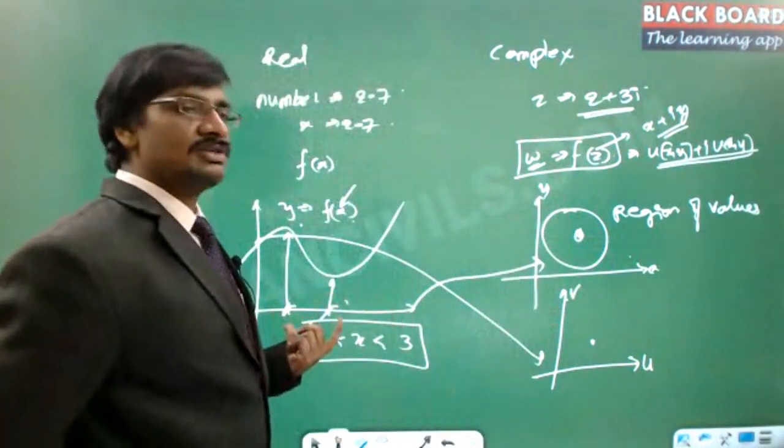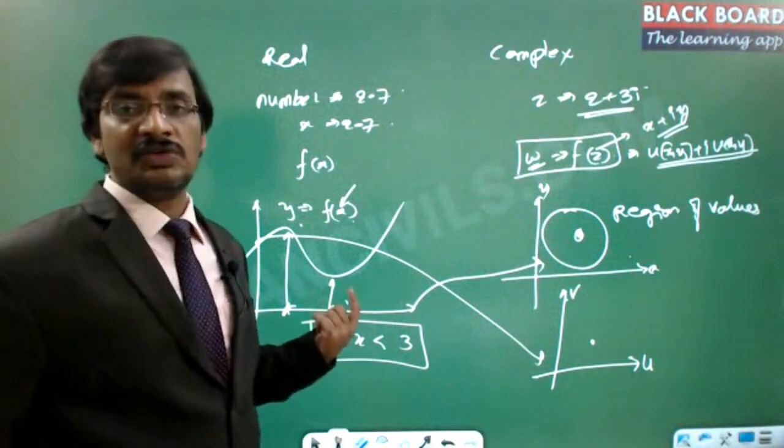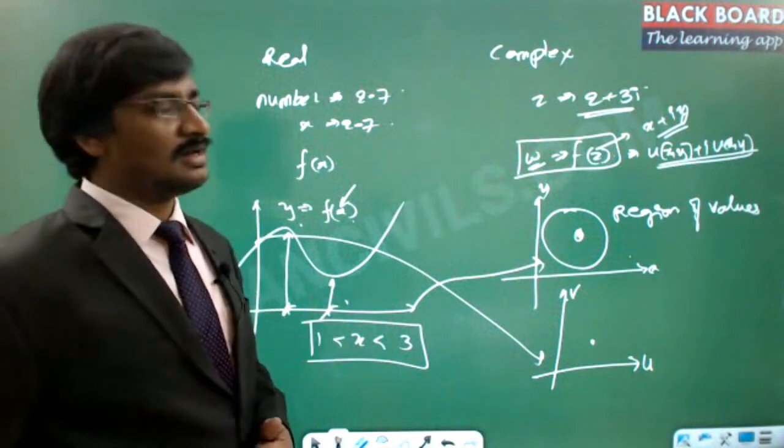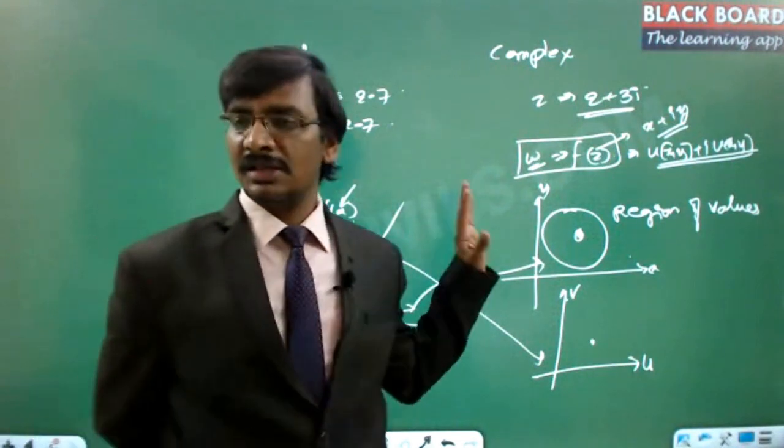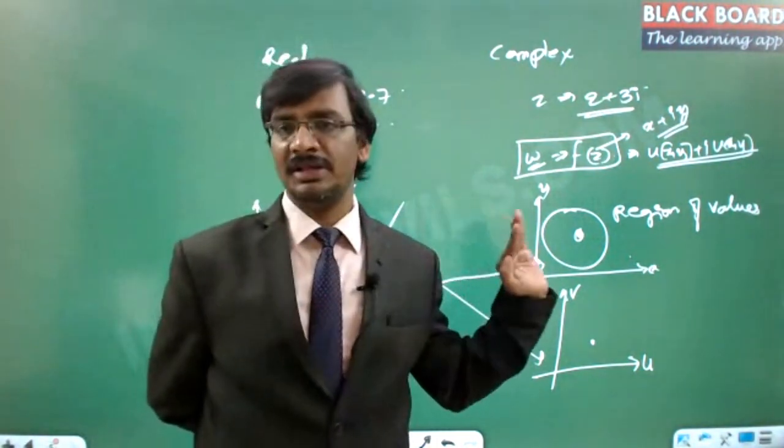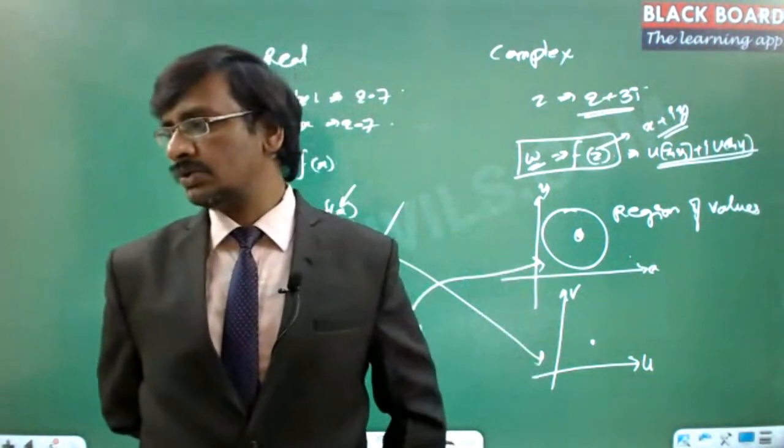The line of integration, or the range of values of integration, is what we talk about in the context of real analysis. Other than this, the rest of the things will be a replica. Got it? Understood?